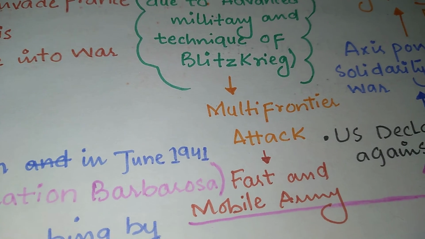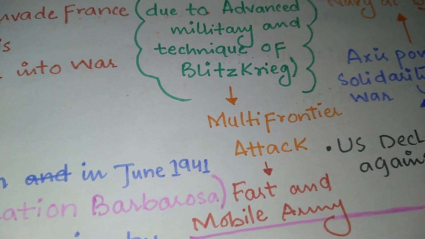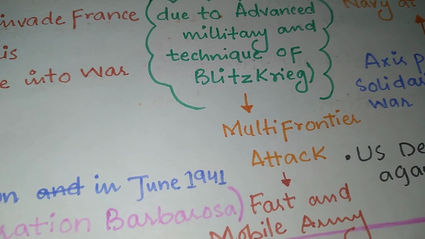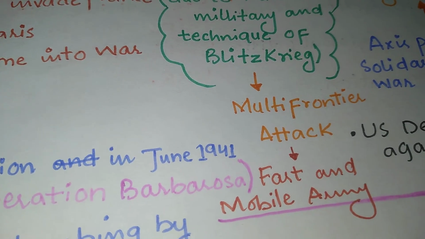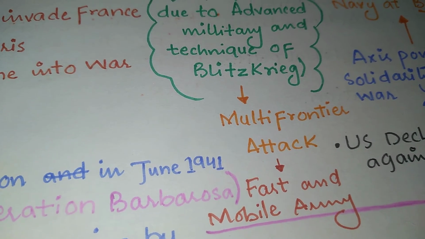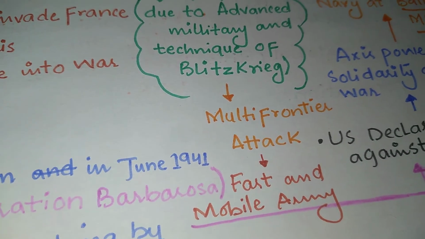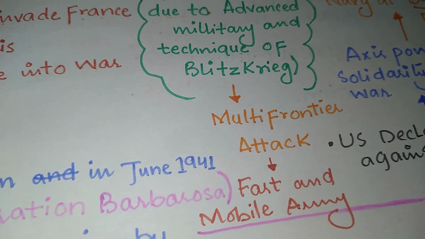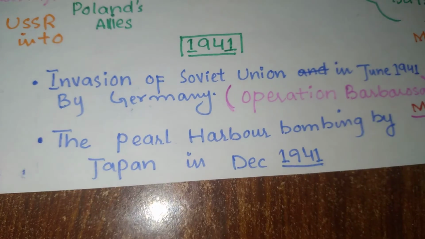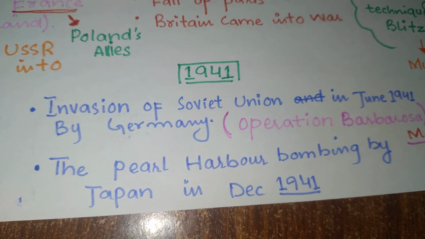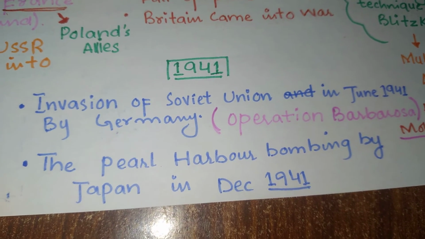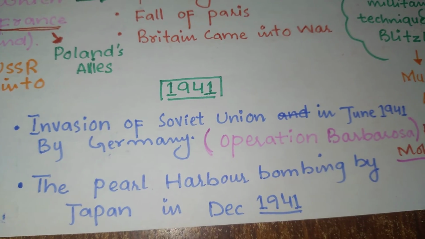That was the trench war in the first war. In this war, there was not any case of trench war. Therefore, many artillery guns and the air force had been developed, and technology was so fast in that era that there was no need of trenches, but there was the mobile army and a fast network, and therefore Germany won that. In June 1941, the invasion of the Soviet Union by Germany is known as Operation Barbarossa.